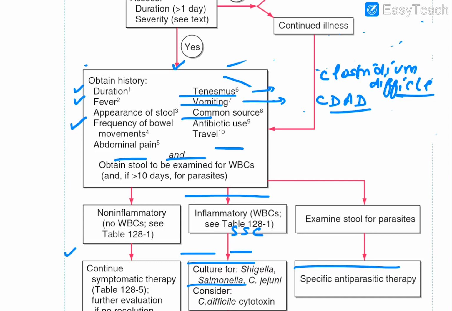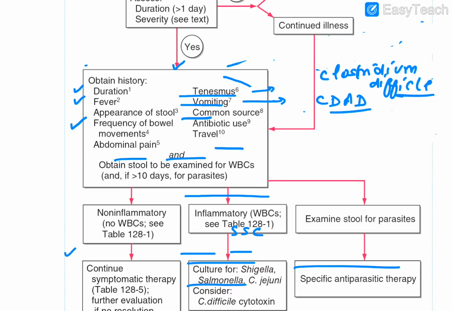And if it is a non-inflammatory type, continue the symptomatic therapy. That is the empirical therapy you give, and as such you don't go for culture in this non-inflammatory one. Got my point? So here I can tell you the main non-inflammatory one is what? Vibrio cholerae. And for Vibrio cholerae, what is the most important test you will observe? You will go for hanging drop. In the hanging drop, what will you observe? You will observe darting motility. And that is one of the emergencies of microbiology, the darting motility.